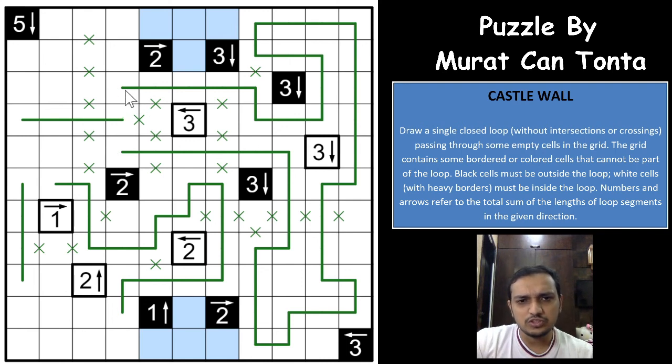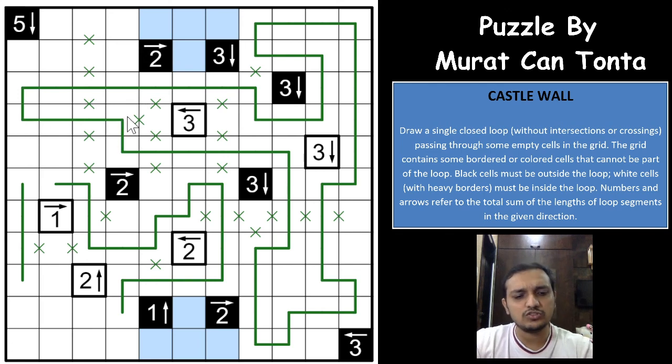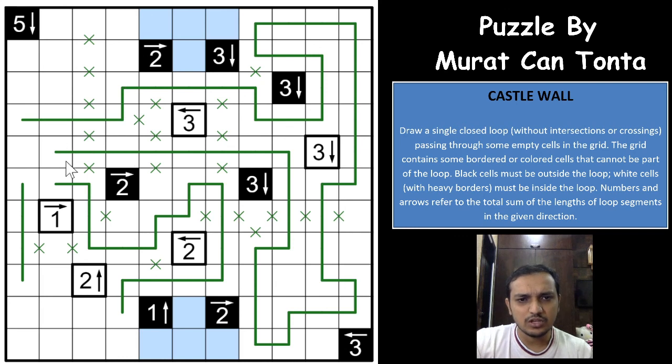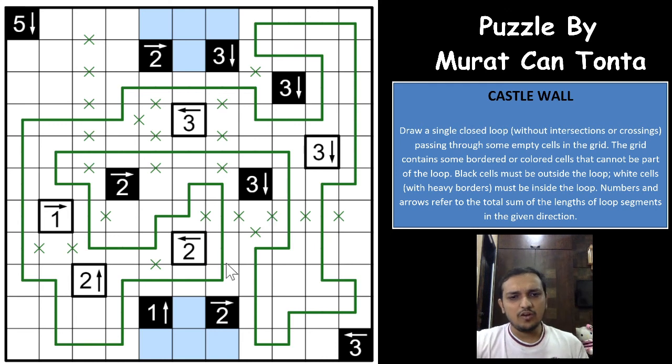Okay, superb. So this loop end cannot touch this, because you will form a closed loop in itself. If this touches this way, this will close and you form a closed loop. So this has to turn this way, this will come this way, and now I think 5 is fulfilled. 1 2 3 4 and 5. So this will go and come down, and this will be this way. And now with that we have completed this excellent castle wall puzzle by Murat Cantanta.